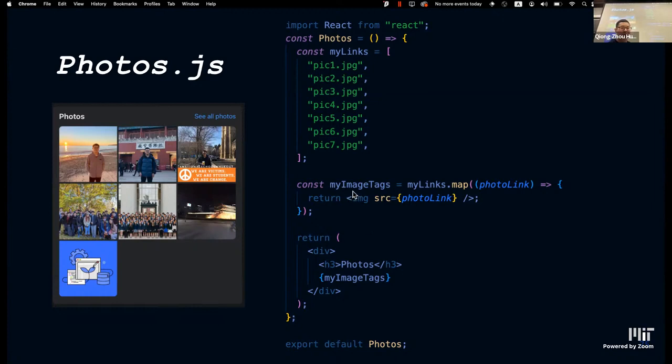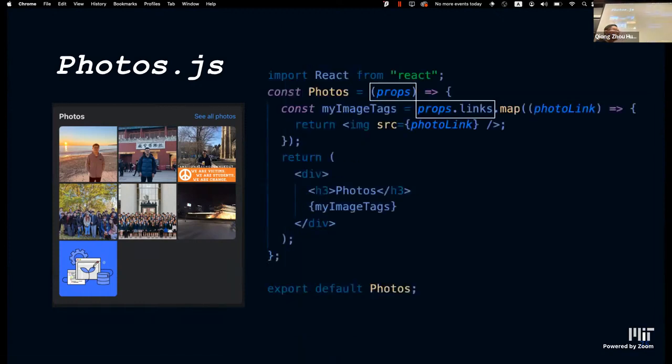Once we have my image tags, which are all the image tags that we want to render on our component, we can simply return some HTML and have curly braces around my image tags to paste all the image tags into the HTML that we want to render.